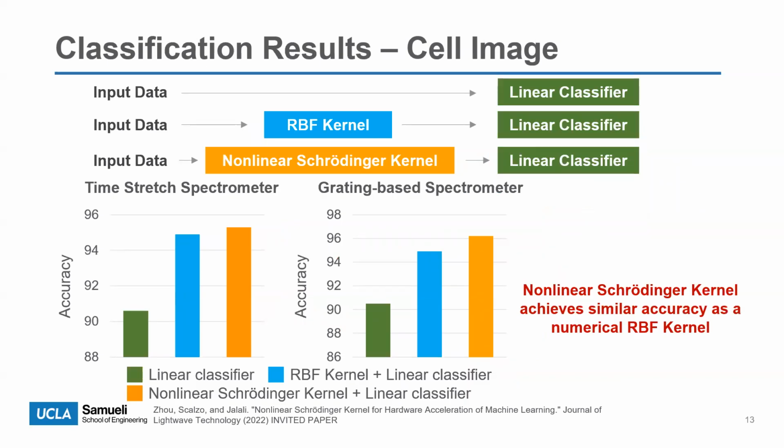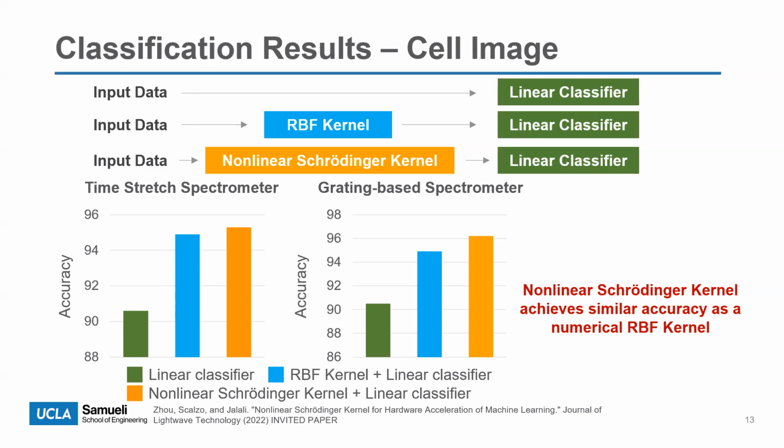We verified this technique against various datasets, and here we focus on the application in time-stretch microscope. Here we demonstrate the results collected using the two different spectrometers mentioned in the last slides. The baseline is a pure linear classifier, and we compare the performance of our kernel with the traditional numerical kernel called the radial basis function, or RBF. It shows that the nonlinear Schrodinger kernel outperforms the baseline, getting similar results as a numerical RBF kernel.